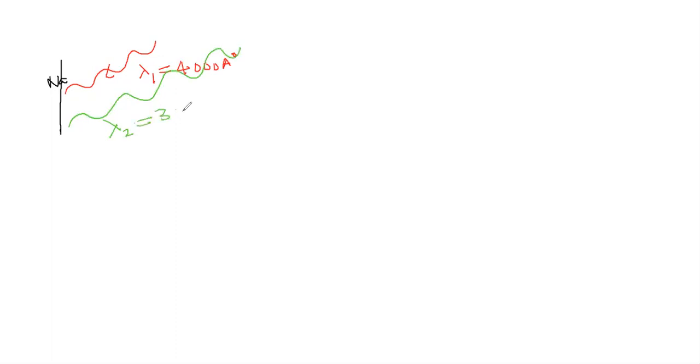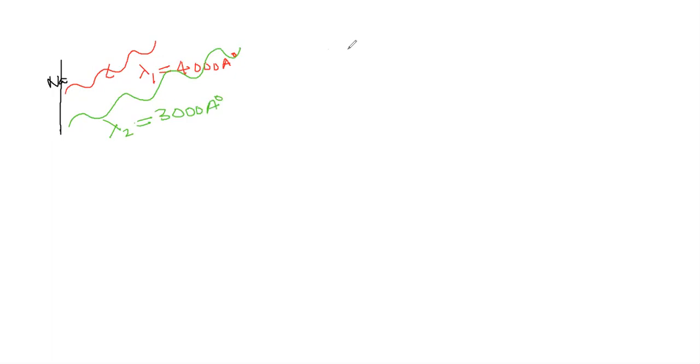First of all, there is a photometal, probably sodium or some other metal. Earlier, they had incident some color of light. That color of light has a wavelength lambda 1 equal to 4000 angstrom units. This is the first situation. Now they change the color of light, meaning the incident light has been changed to another wavelength lambda 2, which is 3000 angstrom units.